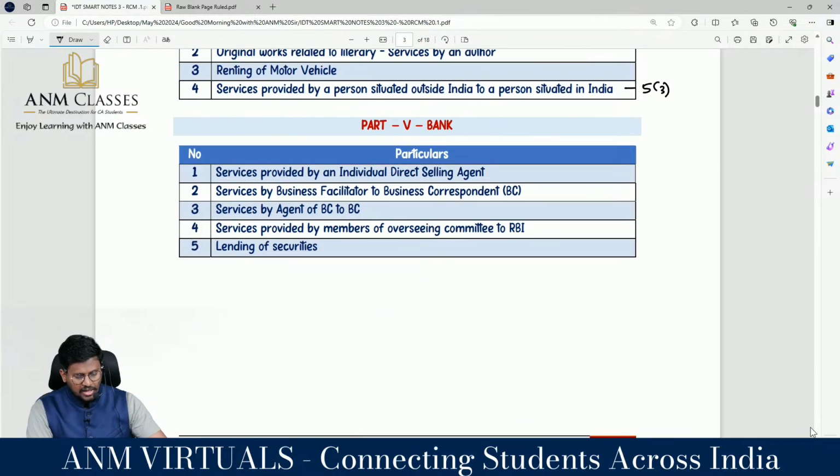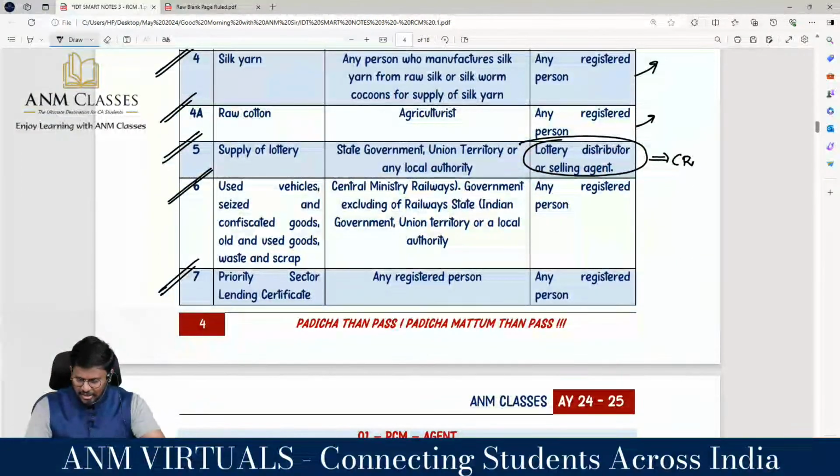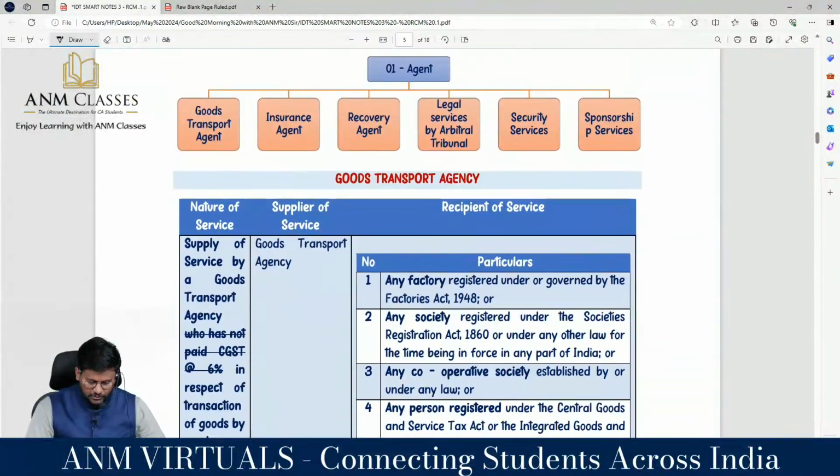Then bank services: services provided by an individual direct selling agent, services provided by a business facilitator to a business correspondent, services provided by an agent of a business correspondent to a business correspondent, services provided by a member of an overseeing committee to RBI, lending of securities. So we have done the list of RCM goods.